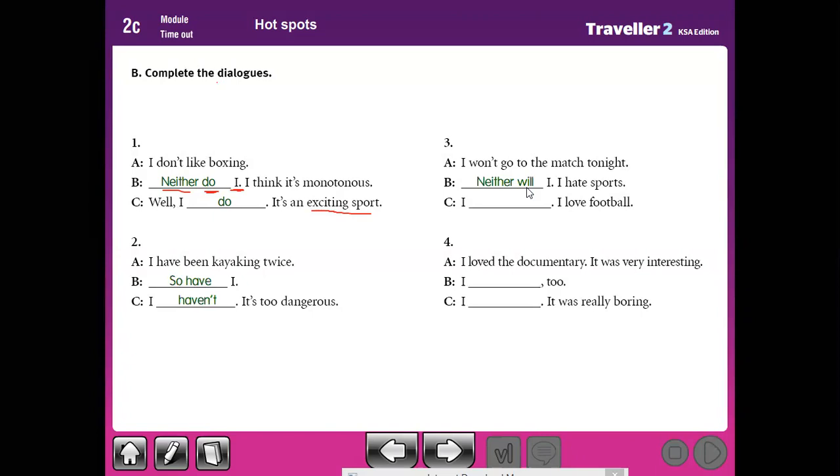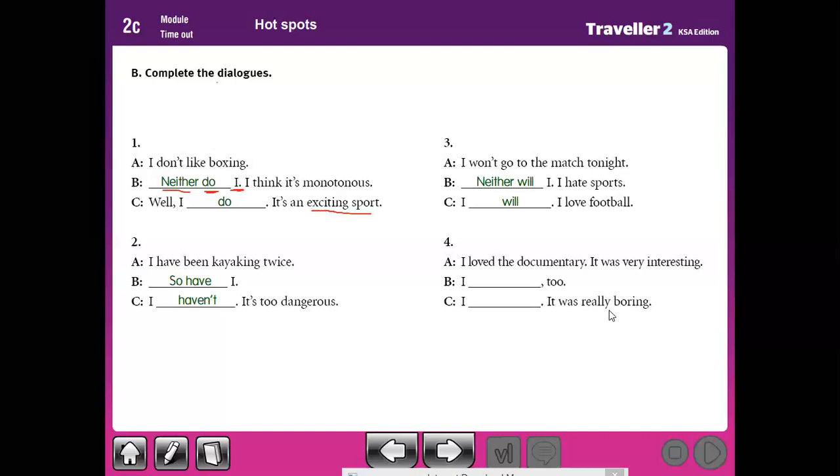Okay. Number two, I love football. So this sentence is, yes, excellent. He disagrees with him. Here, I want to go to the match. Here letter C says, I love football. So he disagrees with him. So we can use I won't. It changes into I will. Won't, I will. I will, I won't. Like here, I have, I haven't. Here, I haven't, I have. I won't, I will. Okay.